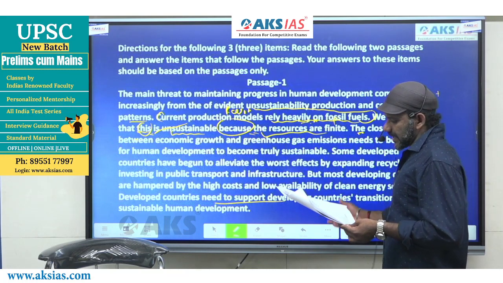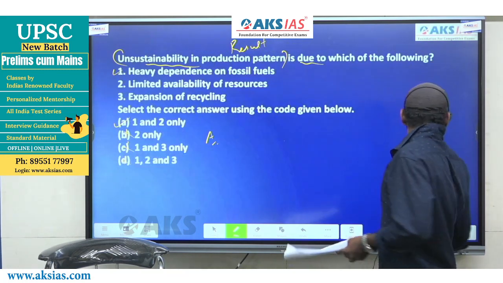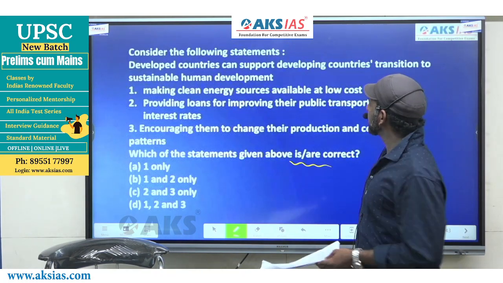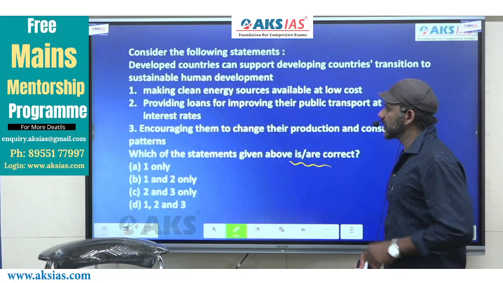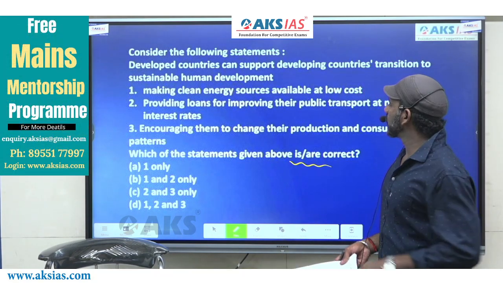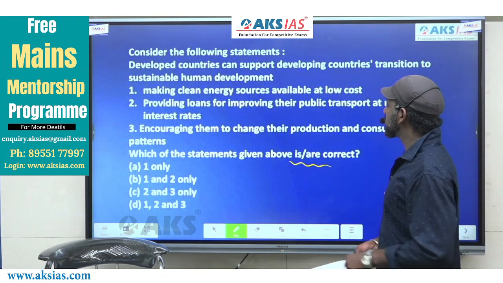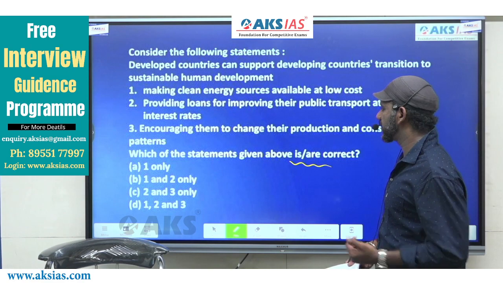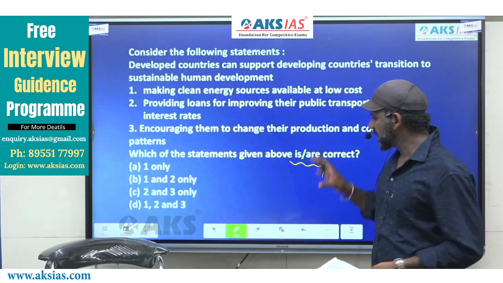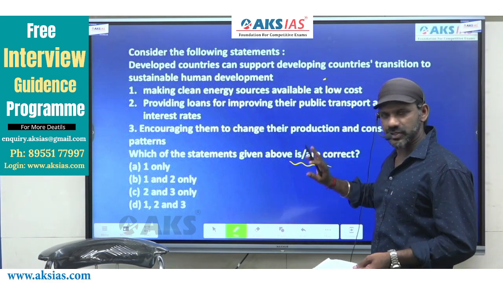Now, the options given are: making clean energy resources available at low cost, providing loans for improving their public transport at nominal interest rates, encouraging them to change their production and consumption patterns. We have 3 statements given here. We have to answer this question.